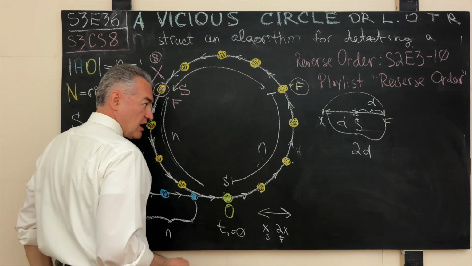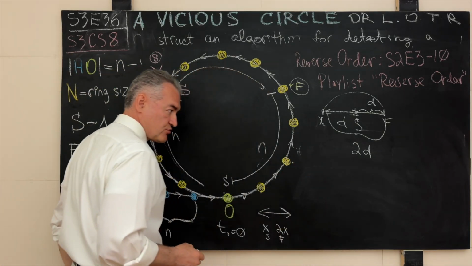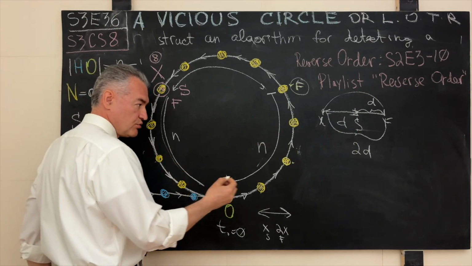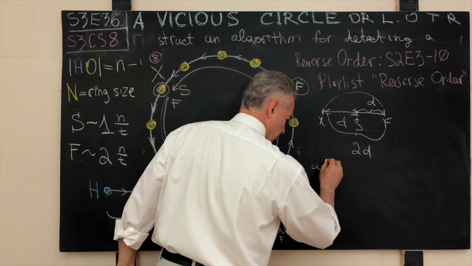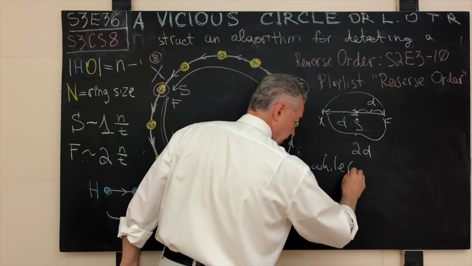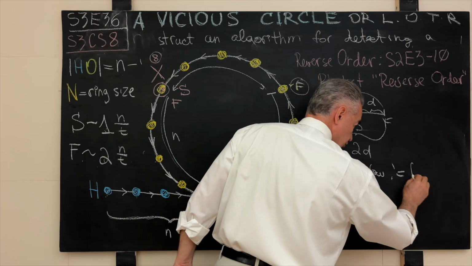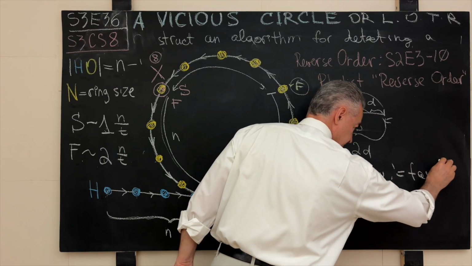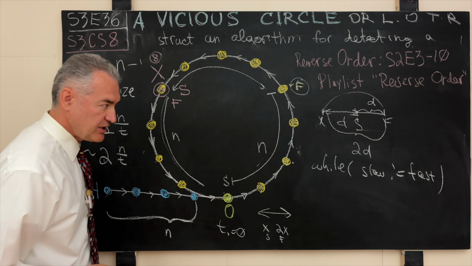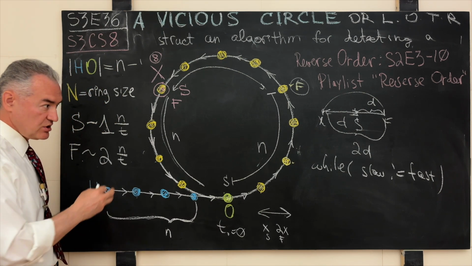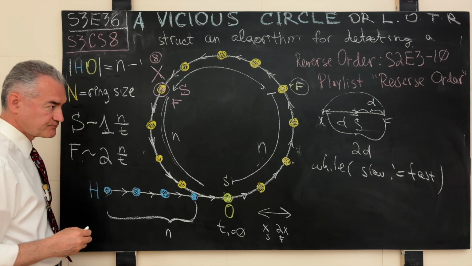In other words, translating this wonderful Jurassic Park and, by analogy, velociraptors, the whole thing, into computer science, we will say how we will write the code. Well, we'll say that while, let's say, slow is not equal to fast. Look at this. This is another beautiful implementation that is ported nicely from the analogy into the actionable computer science.